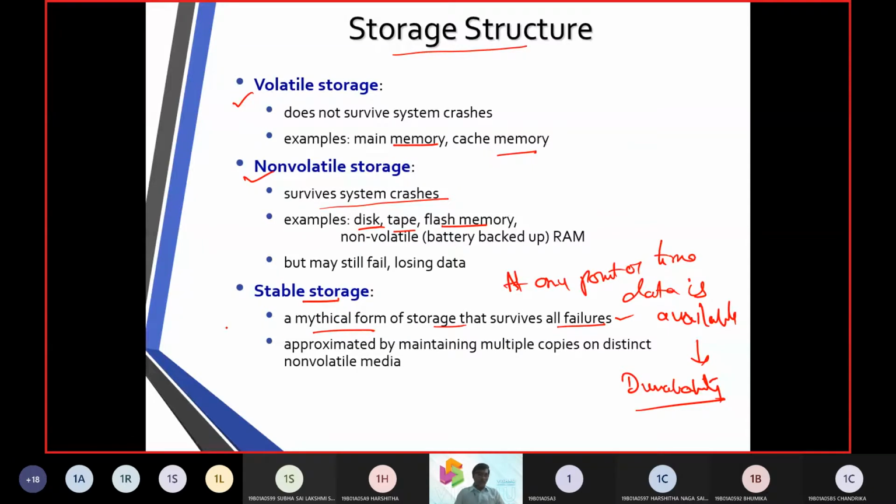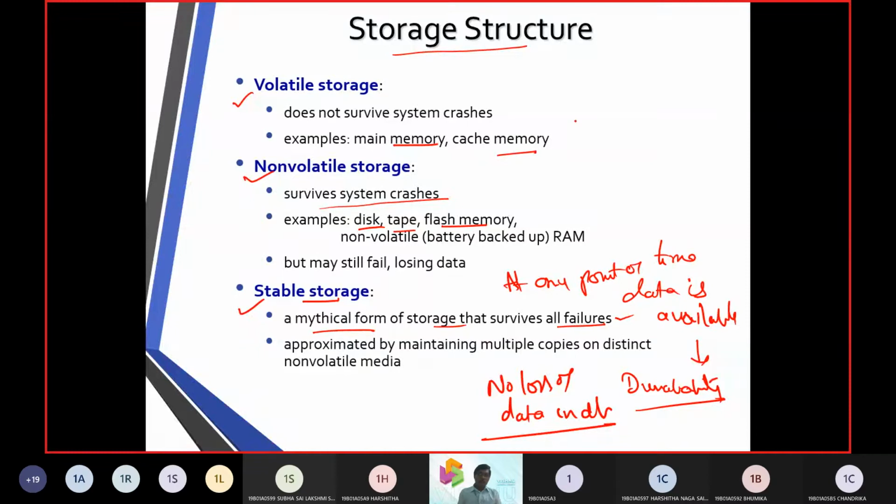Similarly, in the same formula, data should be secure and safe. At any point of time, data should be available. There should be no loss of data in the database. At any point of time, that should happen. So that was the thing.